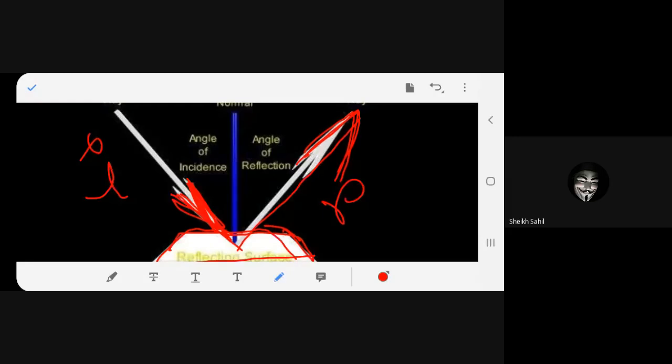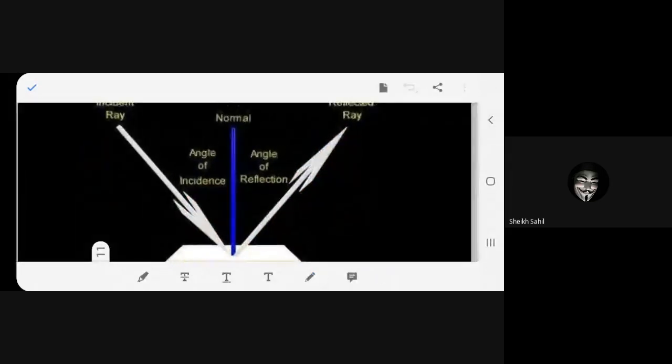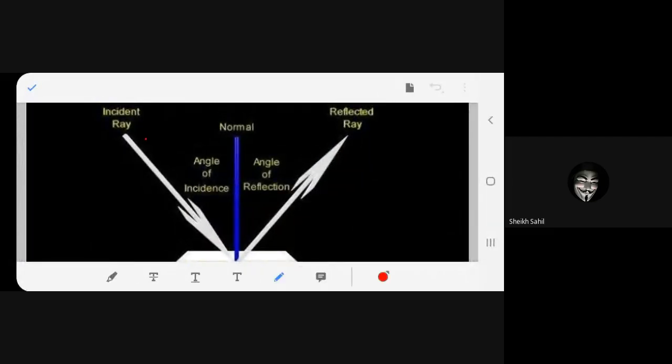Ma'am, when we put a laser light on a mirror... Yes, I will ask you to do that also at home. Now this is the incident ray and this is the reflected ray. I will make a line which is at 90 degrees to the surface. That is called the normal. Normal is a line which makes 90 degrees to the surface. Any problem?